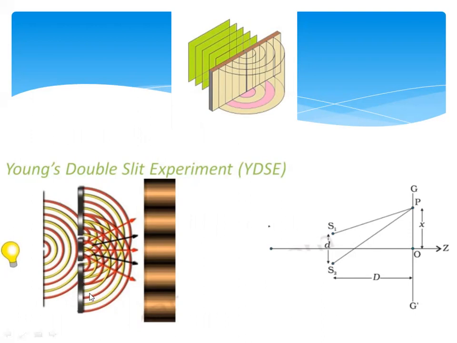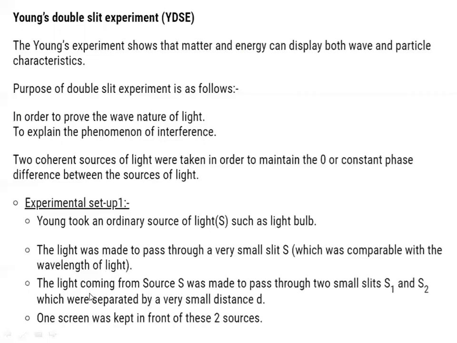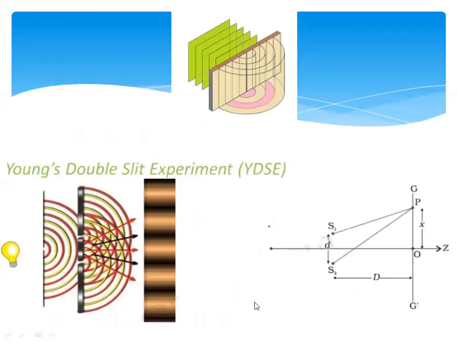A slit means a small opening. Okay, that is what you can understand. Don't get confused in that. A small opening in that obstacle, which were separated by a very small distance d. These two slits are separated by a very small distance.